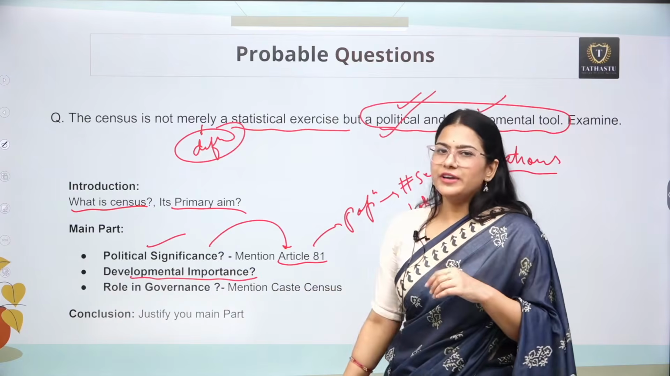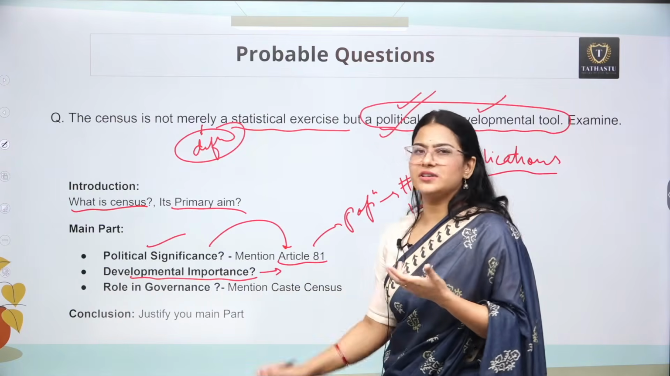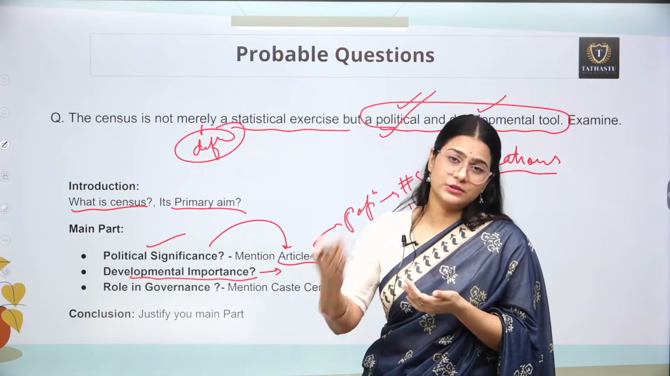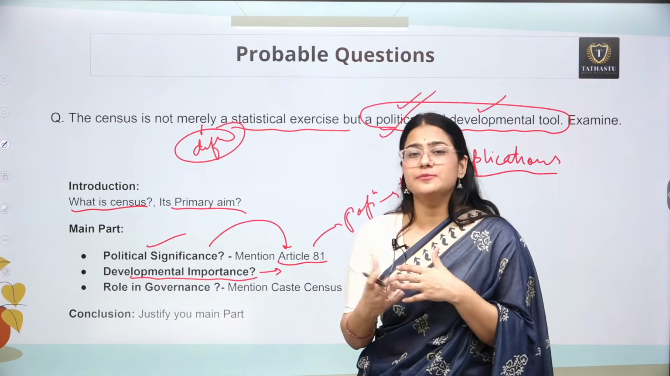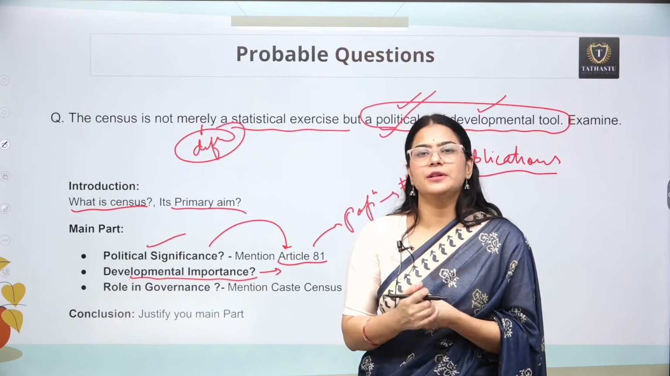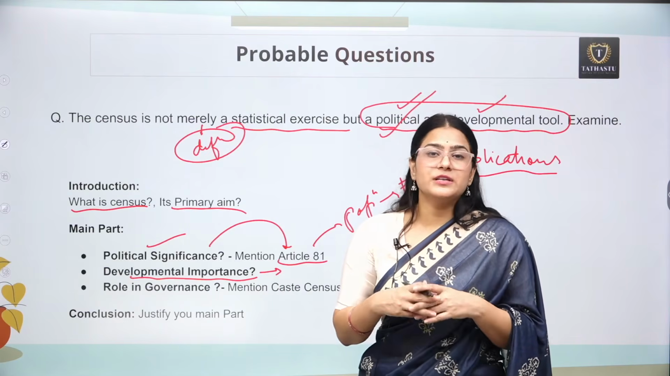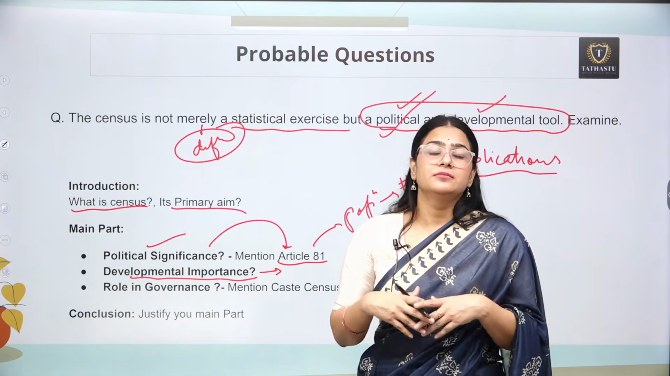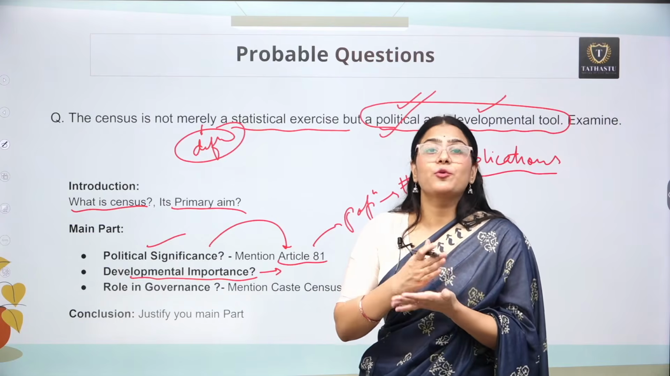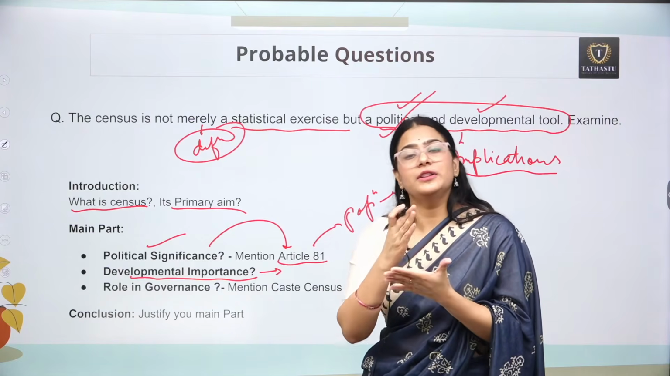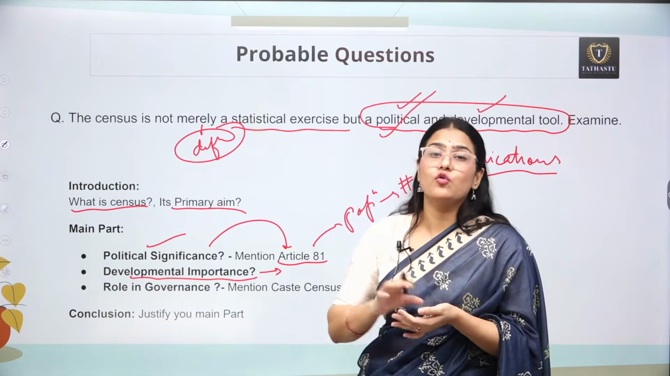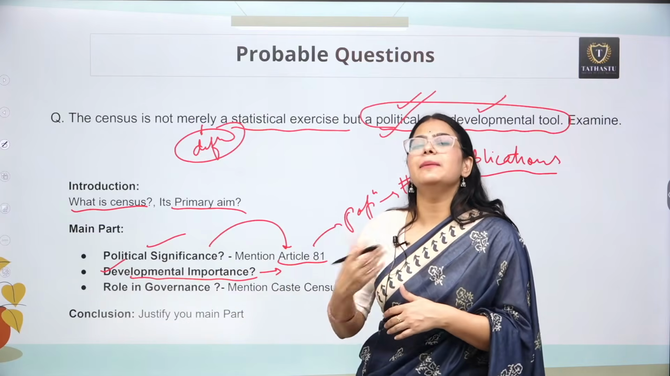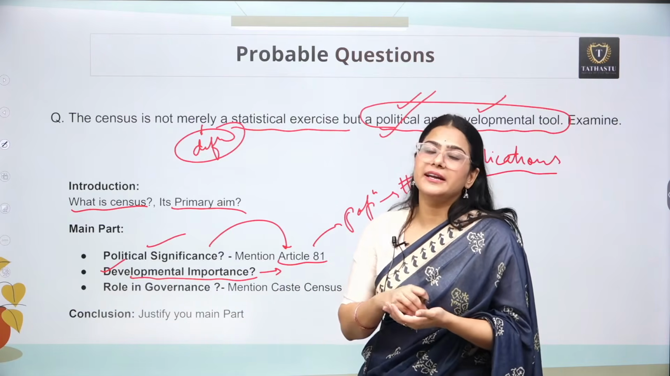Development importance, do we have any development importance? Actually, you can write that if we have proper data, that data is going to be used for the different welfare schemes which are being started by the government. For example, if we talk about MGNREGA, how the government is going to implement MGNREGA in a particular state. If we know how many people are actually living in that state, what is the proper demography, how many men, how many women, we need to know all that data. Only then it is possible to have this developmental implication based on the data that we have, right?